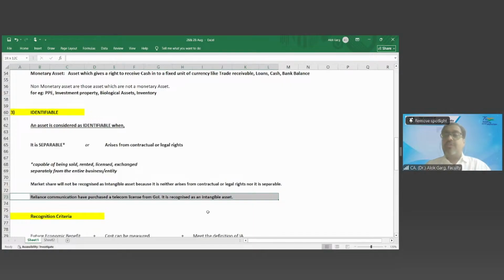Like you remember, Reliance Communication was Anil Ambani's company. Reliance Jio is a Mukesh Ambani company. So Reliance Communication has sold the telecom licenses in favor of Reliance Jio also. Okay. So these are separable. These are also arising from legal or contractual rights. Correct? Is that clear?